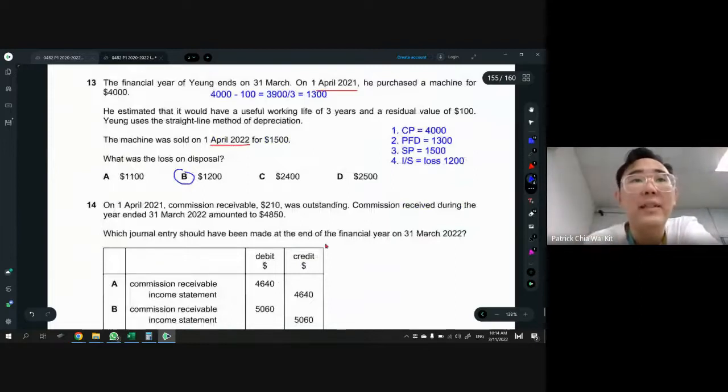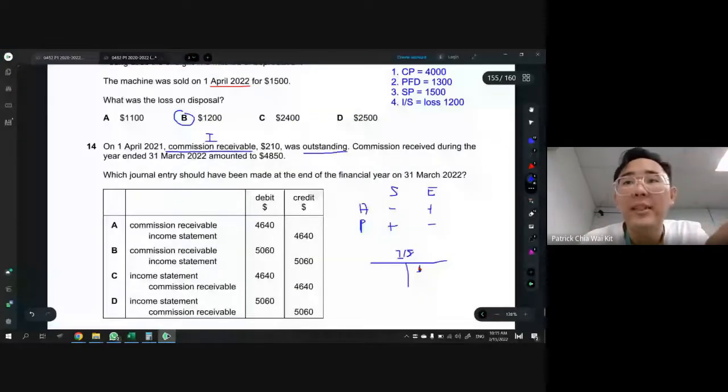answer, everything is IS related, and we are dealing with an income account. We are dealing with commission receivable, which is income. And income for IS is always CR, right? Because in the income statement, the old format, income is always on the CR side. So you must CR the IS. In this case, your answer is either A or B, because if you DR the IS, then it's expenses. So C and D are already out. So right now, your job is just to find out whether it's 4640 or 5060.